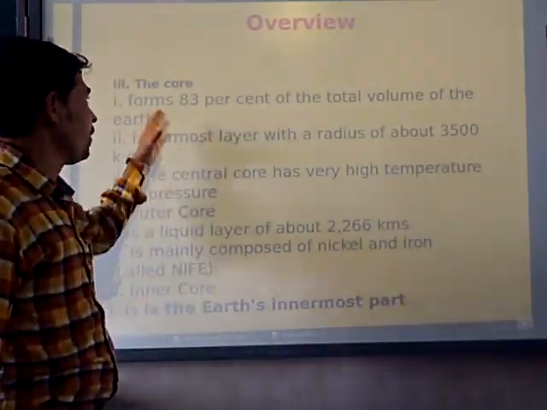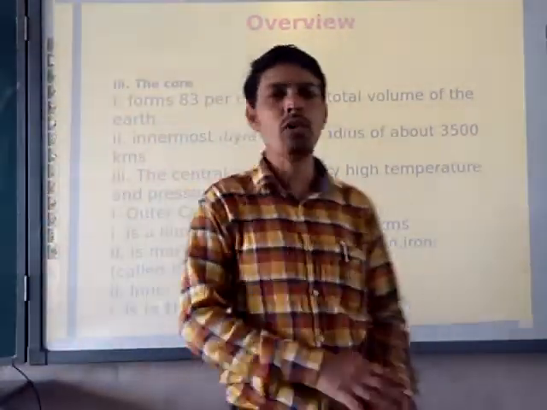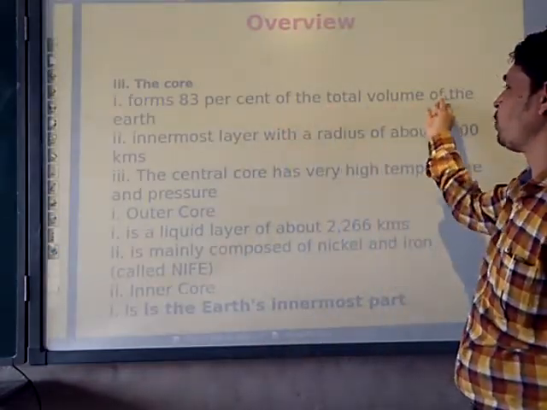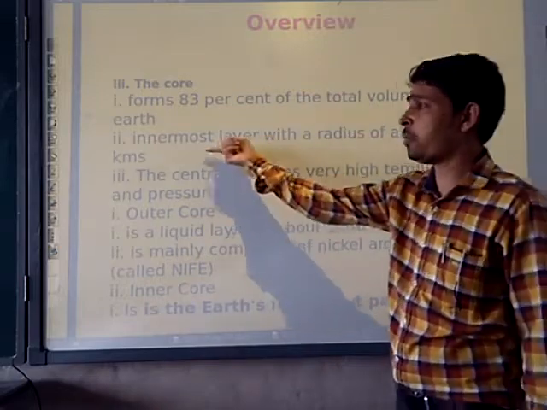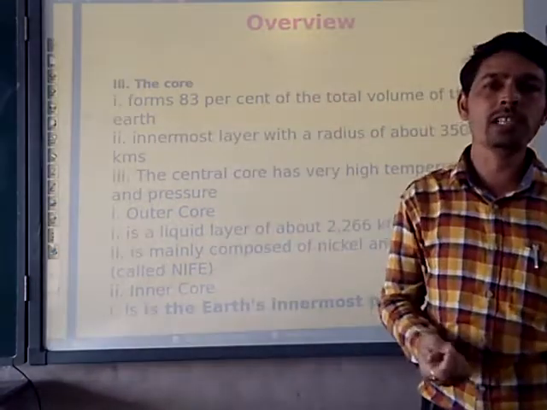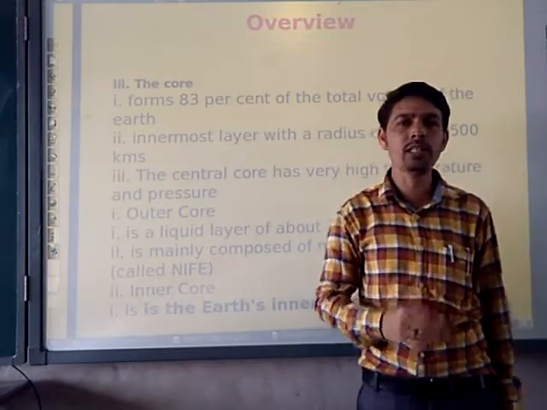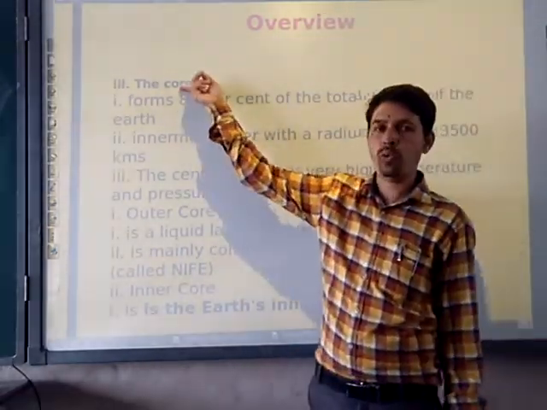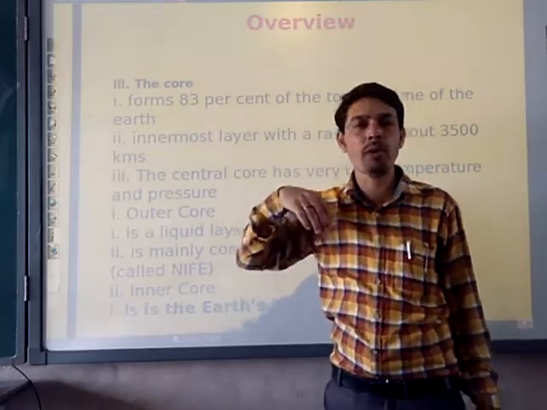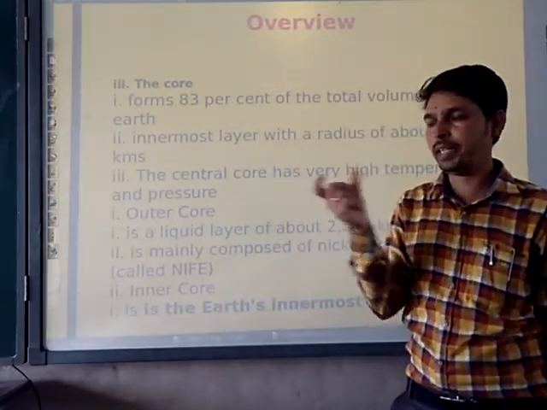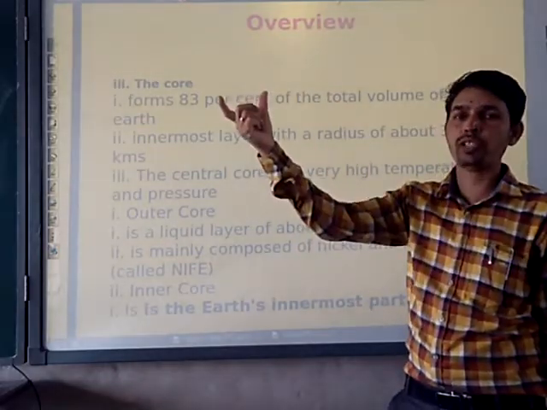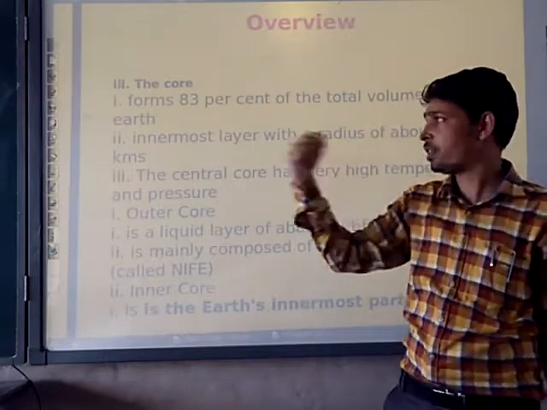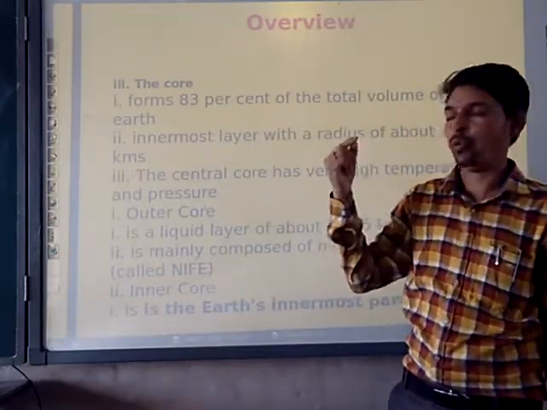Next we will have the discussion on the core. The core forms 83% of the total volume of the earth. It is the innermost layer. So here the question can be asked: which is the innermost layer of the earth? Your answer will be: the innermost layer is the core. It can be asked in the form of an MCQ. Crust, mantle, core: the options will be there and the question will be there. Which is the innermost layer? You have to choose the correct one, that is the core.